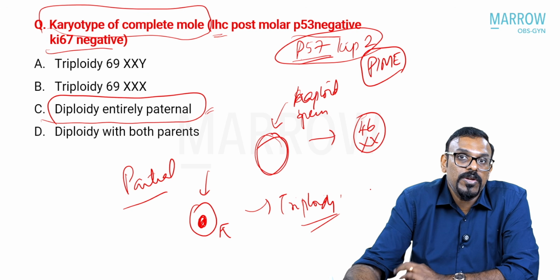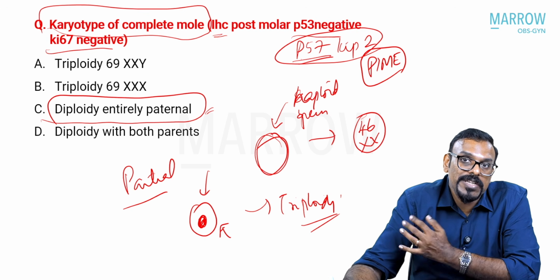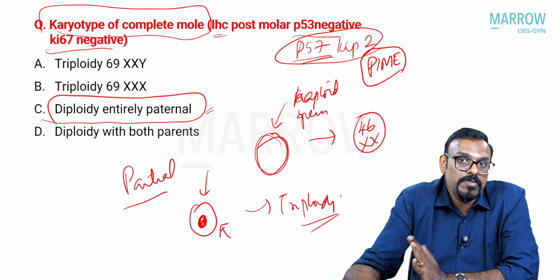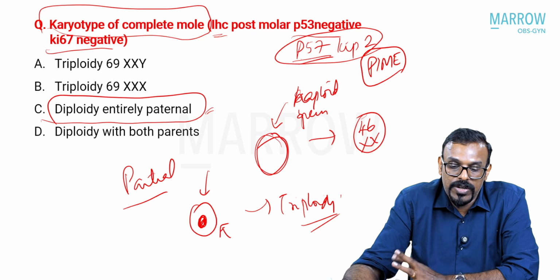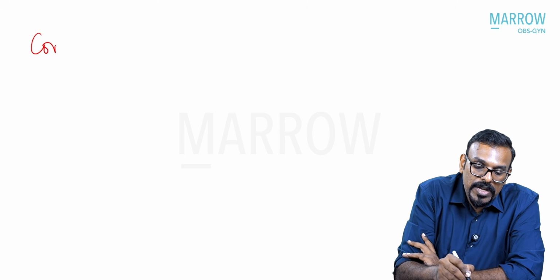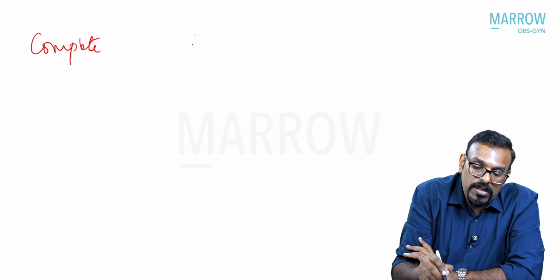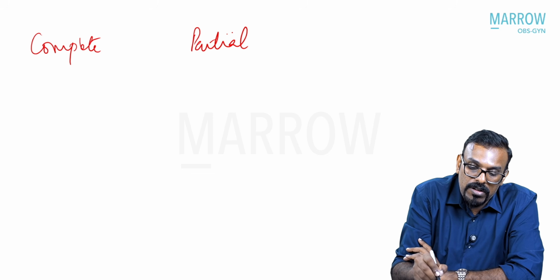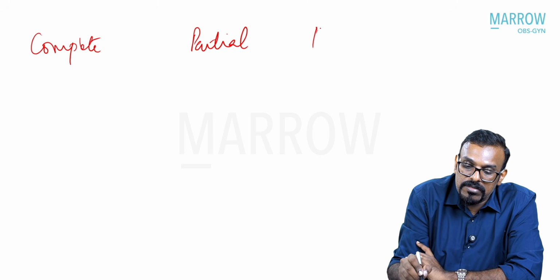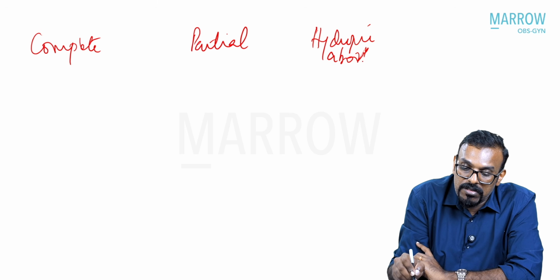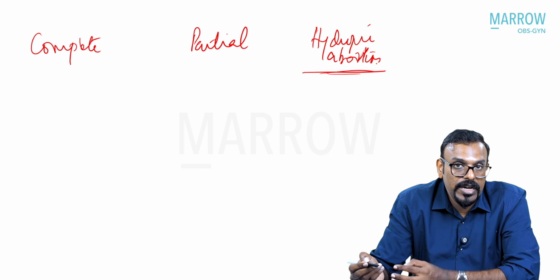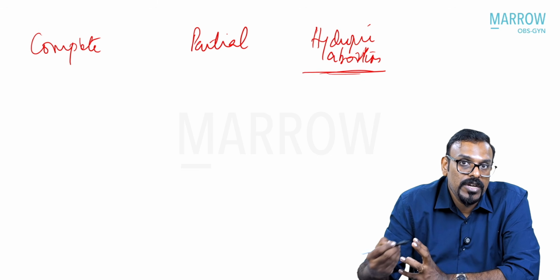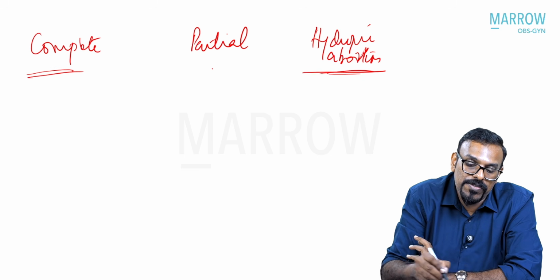And here, when you put in the P57, because there is maternal contribution also, the P57 would actually become positive. So again, to differentiate between complete mole, partial mole, and a hydropic abortion. That means this is just a normal karyotype pregnancy that got aborted, and it had hydropic changes which mimics the hydatidiform mole.